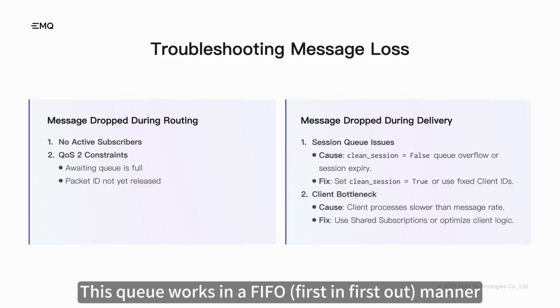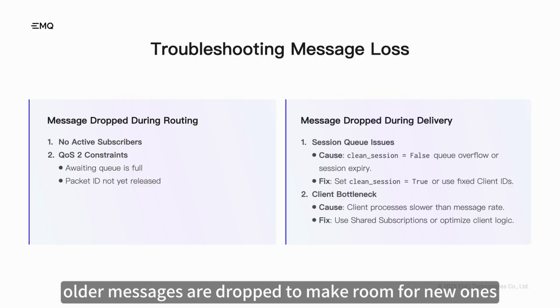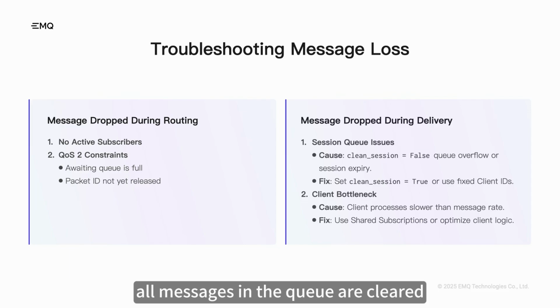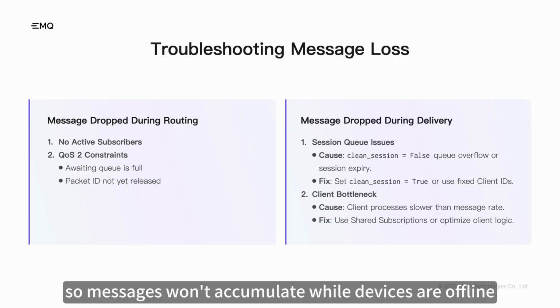This queue works in a first-in first-out manner, so when it fills up, older messages are dropped to make room for new ones. If the client stays offline for too long or the session expires, all messages in the queue are cleared, resulting in message loss. To prevent this, you can set clean session to true, so messages won't accumulate while devices are offline.